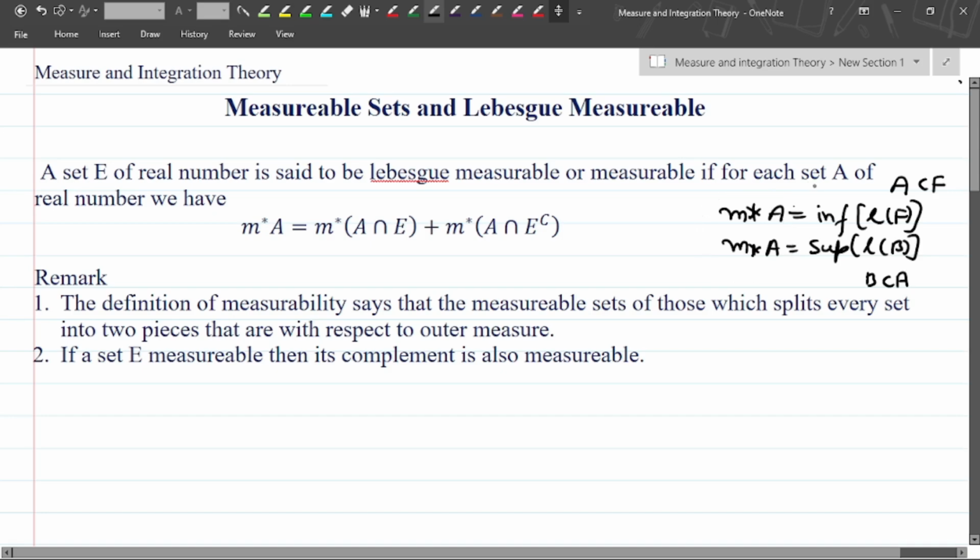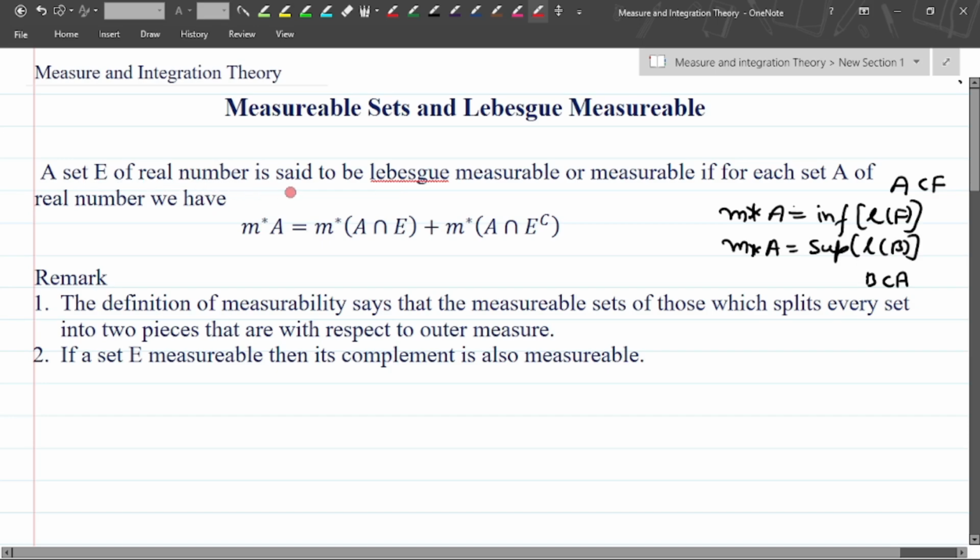In a similar manner, if E is any set of real numbers, then we can define measurability in a different manner.